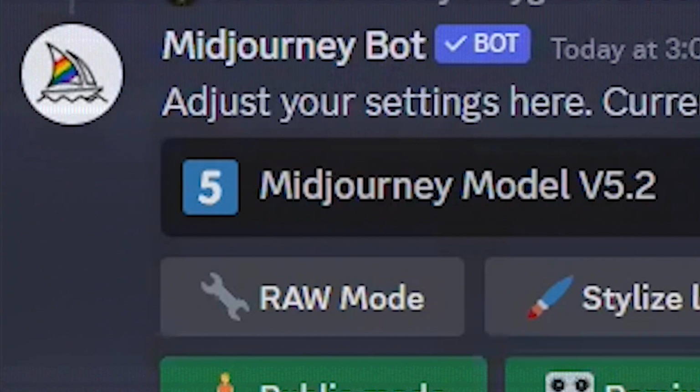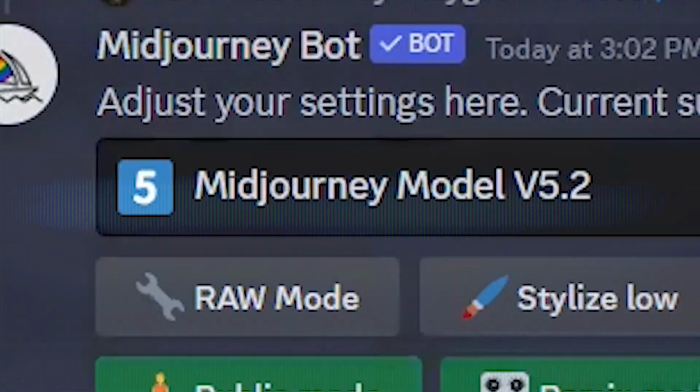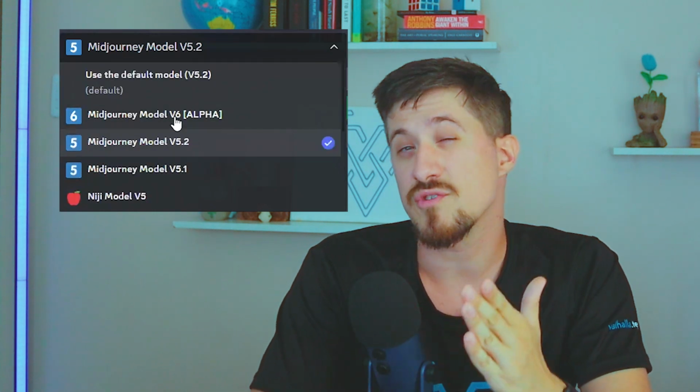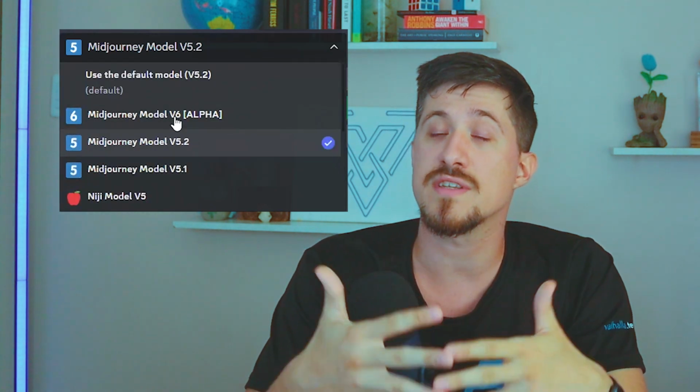However, turning into stealth mode does cost a higher subscription amount, and so that's something you'll have to consider. And lastly, you have to decide which version of Midjourney you want to use. Very often, it's best to go with the most recent version. However, often the most recent version is an alpha and therefore does not have all the features that you might want to use. So for the majority of this video, we're going to be using version 5.2 as it is the most stable and has the most features we want to be highlighting.